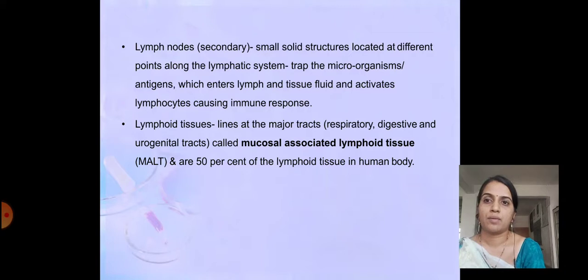Lymphoid tissues are present in the lining of the major tracts like the respiratory tract, digestive tract and urinary tract. So in the lining of all those tracts, these lymphoid tissues are present, called mucosal associated lymphoid tissue, in short also called MALT, and they make up 50% of the lymphoid tissue in the human body. So this is all about the lymphatic organs and their structure as well as function.